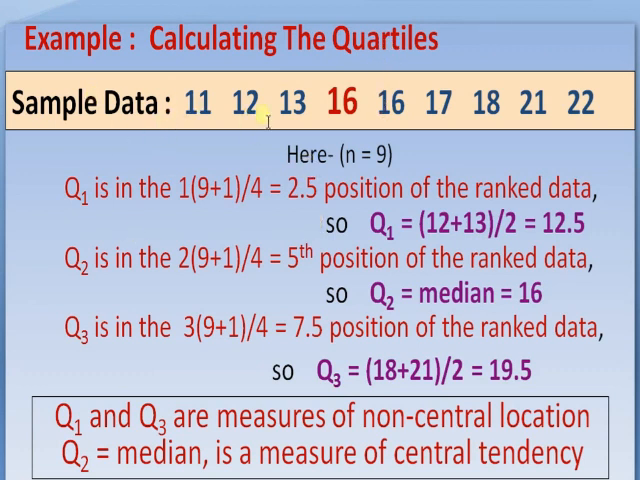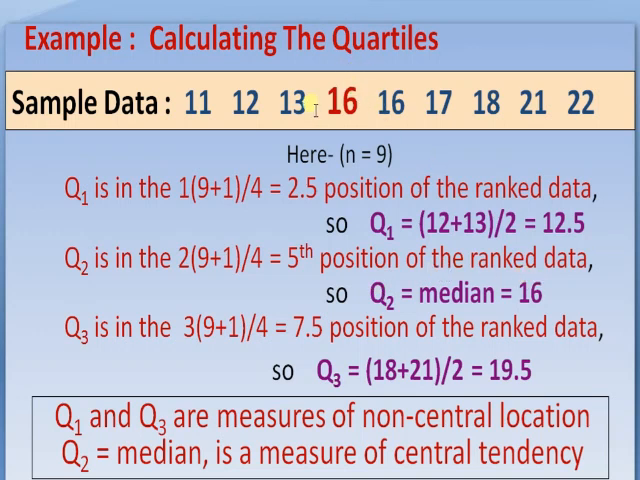Let us take an example: calculate the interquartile range and quartile deviation. First, we calculate the quartiles Q1, Q2, Q3. The sample data are 11, 12, 13, 16, 16, 17, 18, 21, and 22. Here, the number of observations is 9. Q1 is at position (n plus 1) divided by 4, that is 2.5. That is the second plus the third divided by 2, that is 12 plus 13 divided by 2, which is 12.5.